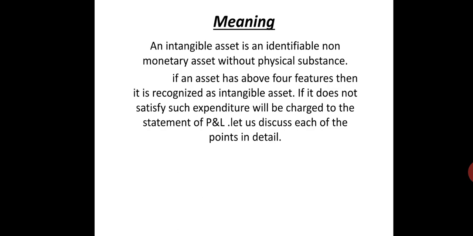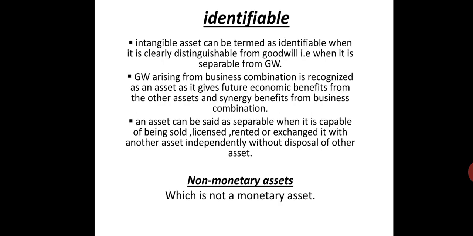So let us discuss each of the points in detail. The first feature is identifiable. Here an intangible asset can be termed as identifiable when it is clearly distinguishable from goodwill, that is, when it is separable from goodwill, right? Understood?